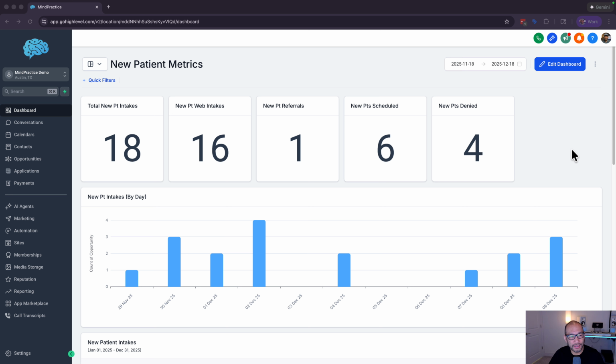We don't replace EHRs. What we do is sit right next to them, and we are currently in the process of integrating with a few EHRs: AdvancedMD, IntakeQ, and Tebra. So this is our application. It's built on the Go High Level platform, and it's pretty much a CRM on steroids.